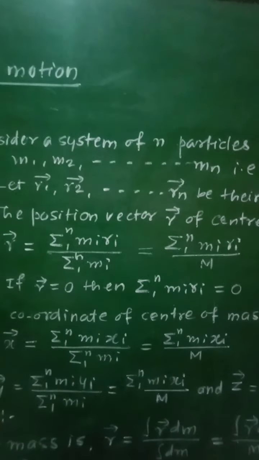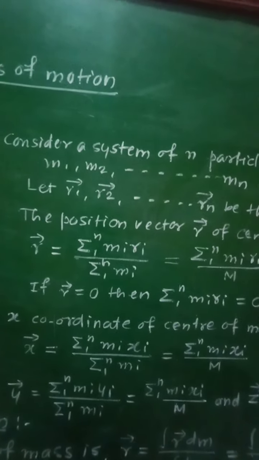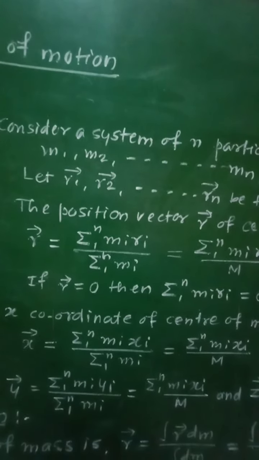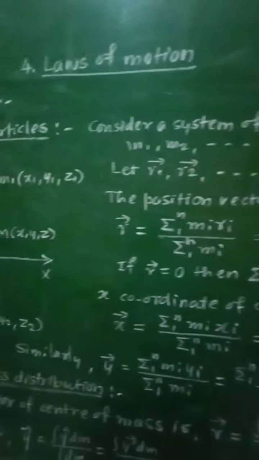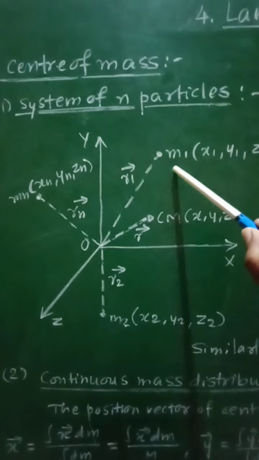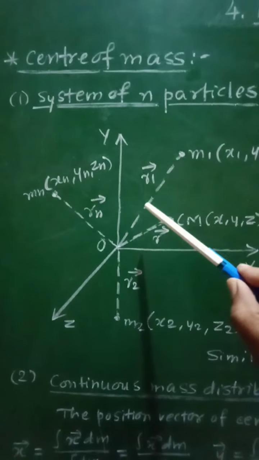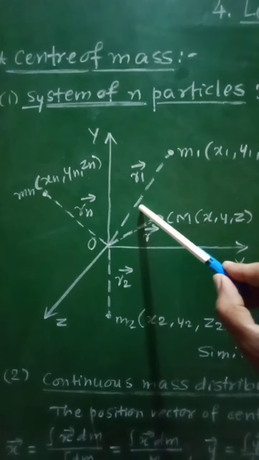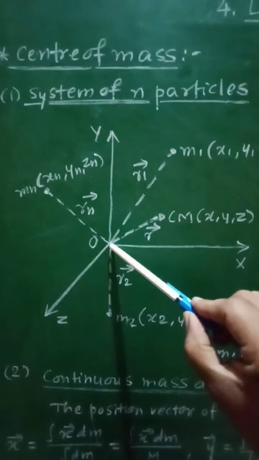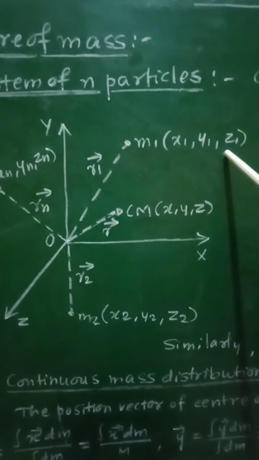So r1, r2, r3 up to rn will represent their respective position vectors from the origin O. So in this case, from this origin O, we have considered masses m1, m2 up to mn having their respective position vectors r1, r2, rn from the given origin O. The coordinates of m1 are x1, y1, z1.